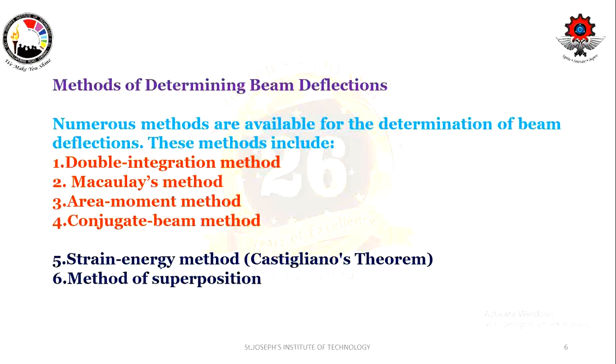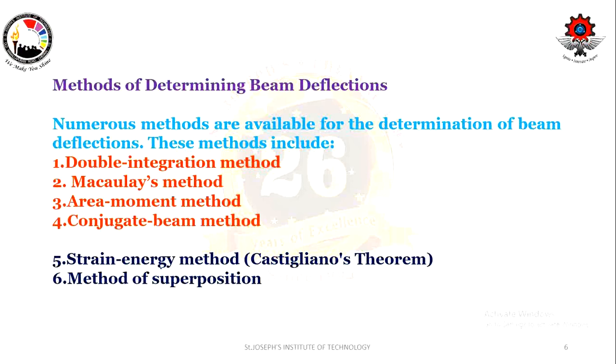As the deflection changes, the slope is also changing. So, as the y changes with respect to the x, that is called the slope. dy by dx, change in y with respect to x, is your slope. So this entire unit is going to be based on slope and deflection.